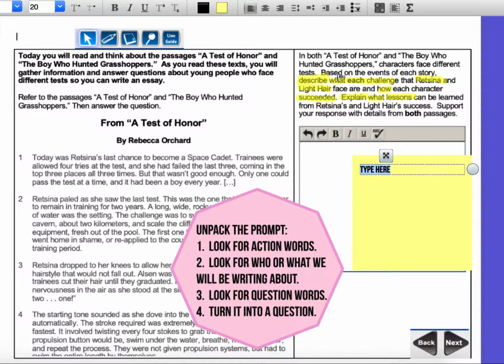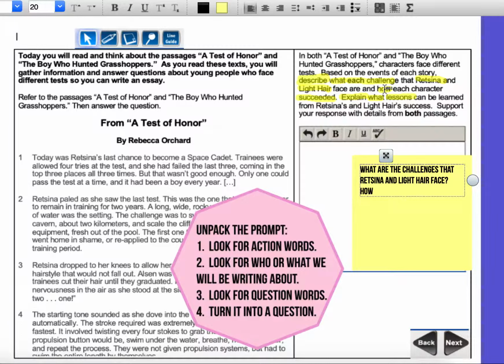Let's use this first question word, what. What do they want us to write about? What each challenge? Okay, so I could say, what are the challenges that Restina and Lighthair face? Okay.